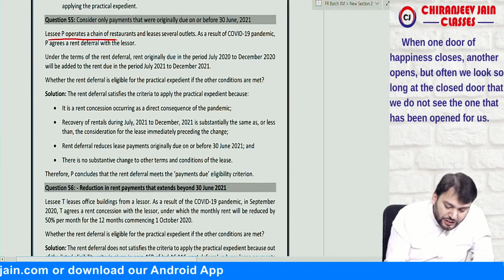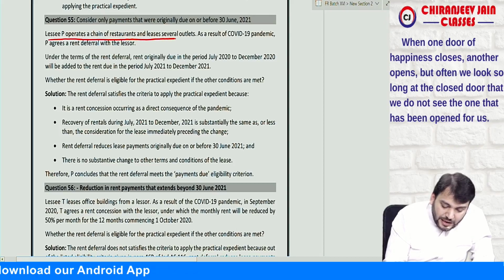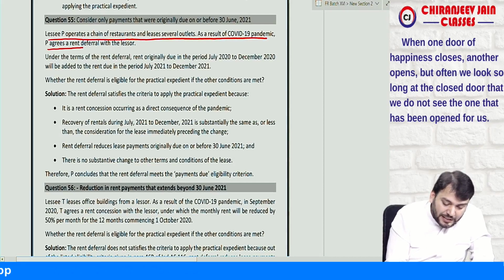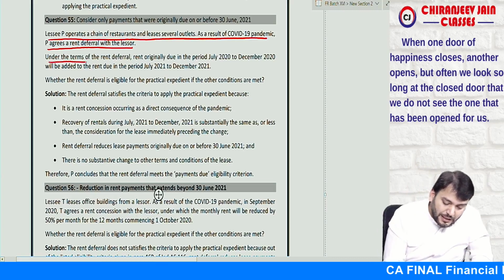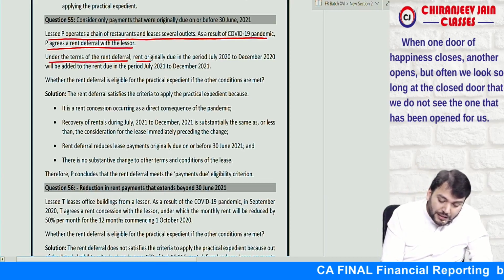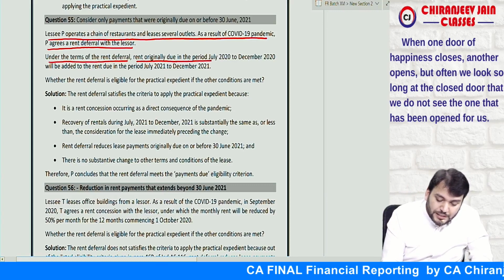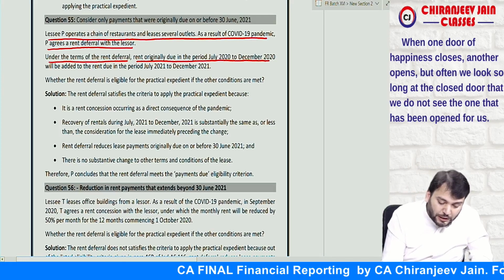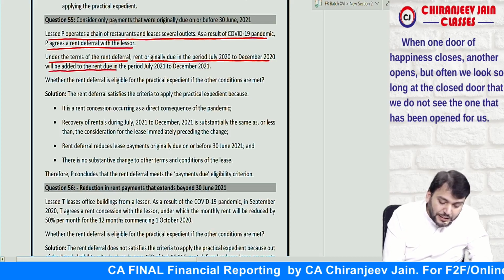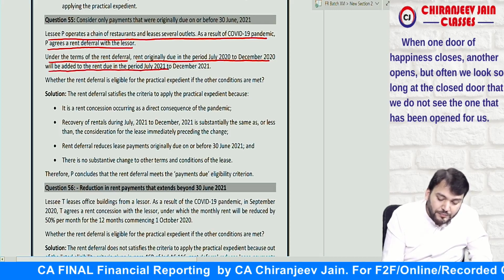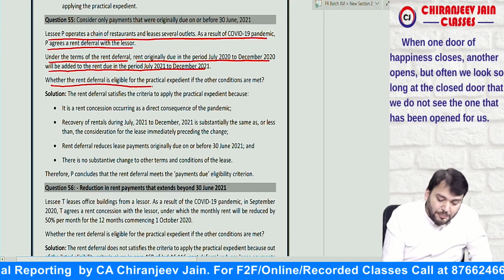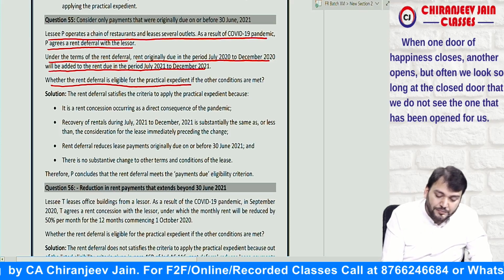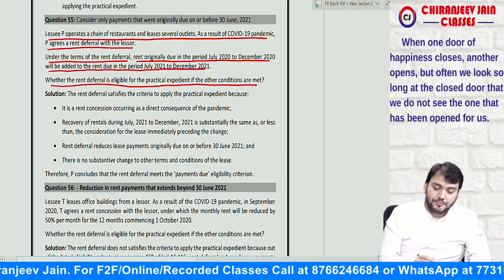Lessee P operates a chain of restaurants and leases several outlets. As a result of the COVID-19 pandemic, P agreed a rent deferral with the lessor. So there is a rent deferment. Under the terms of the rent deferral, rent originally due in the period July 20 to December 20 will be added to the rent due in the period July 21 to December 21. Whether the rent deferral is eligible for the practical expedient if the other conditions are met.